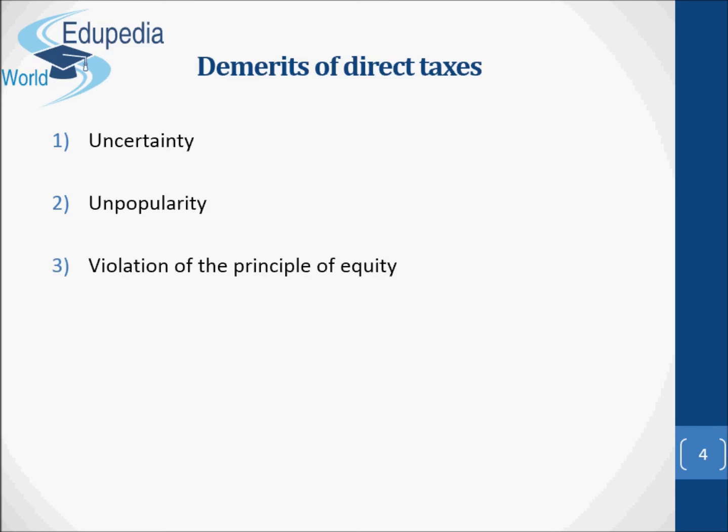We also have the violation of the principle of equity. The burden of direct taxes falls almost exclusively on the richer sections of the society, while the poorer sections are totally exempted from these taxes. This is unjustified and improper because the burden of state expenditure should be borne by individuals at all levels of society according to their ability to pay.